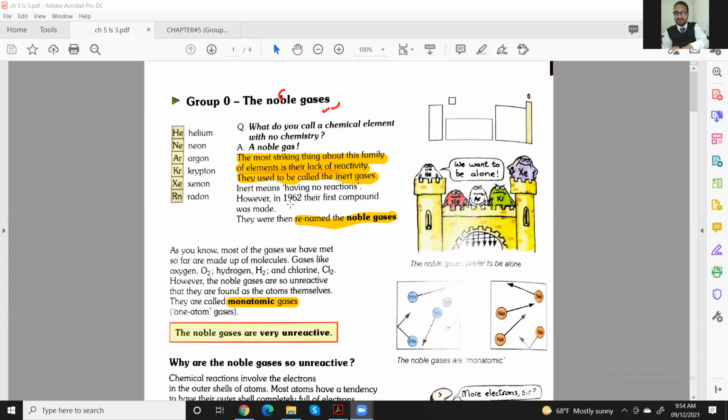However, in 1962, their first compound was made. Keep it in your mind: in 1962, scientists were able to create a compound with them. They were then renamed the noble gases. After that we renamed them, and gave them the name noble gases again.